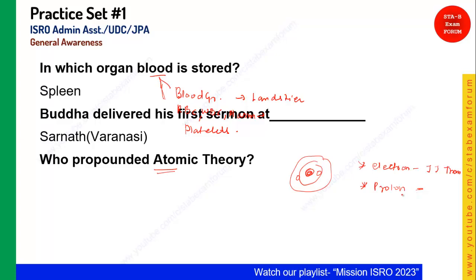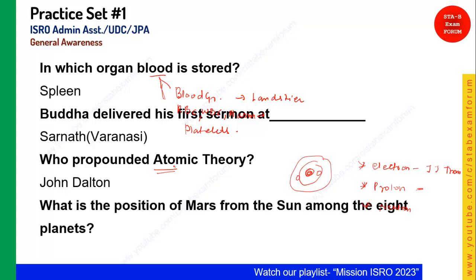Yes, everybody, right. Let's see the next. Electron, proton and neutron. Yes, anybody? Yes, it's James Chadwick. Right. Yes, you are right. So who has propounded this atomic theory? Yes, it's John Dalton. Okay, so John Dalton is the correct answer for this question. Who propounded atomic theory? John Dalton. Okay, let's see the next question.